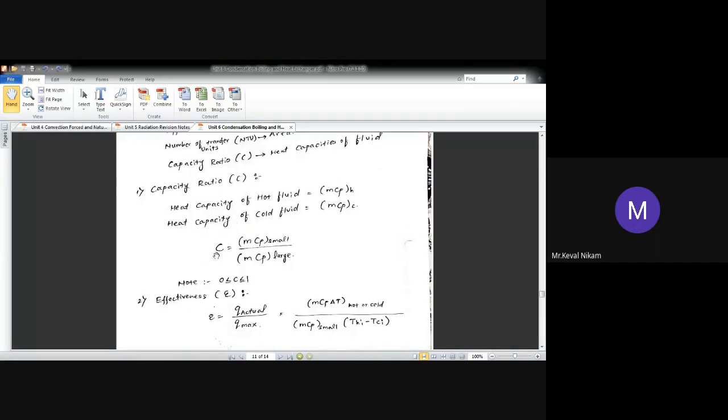Now what is capacity ratio? It is equal to, in a general way, MCP small divided by MCP large. Now what do you mean by small? What do you mean by large? First of all, calculate MCP of hot fluid, then MCP of cold fluid. Compare those values. Whichever is small, take it in the numerator. Whichever is large, take it in the denominator. So that's why the value of C will be between 0 and 1. It will not exceed 1, as it is MCP of the small value divided by MCP of the large value.